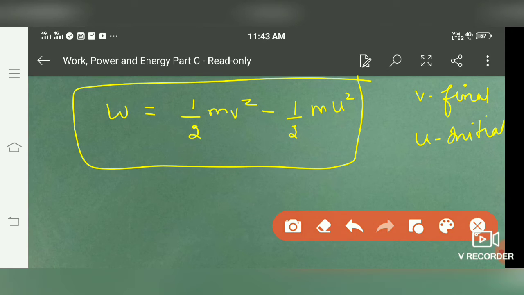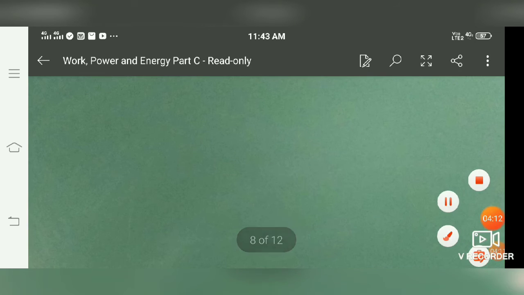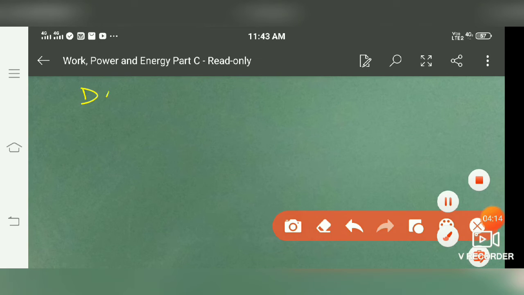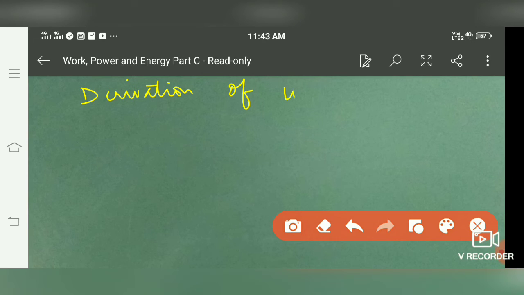Now we are going to derive this equation by using the variable force. Derivation of the work energy theorem using variable force.